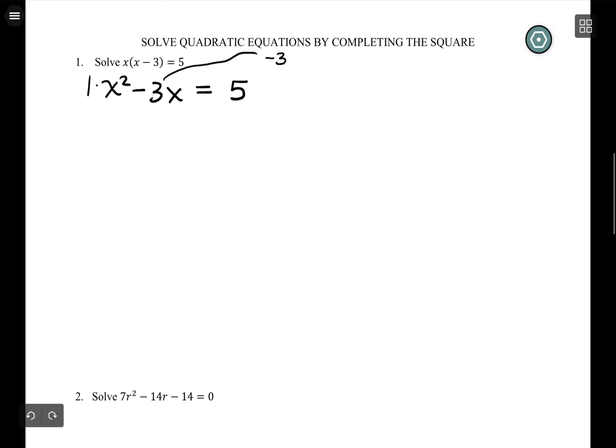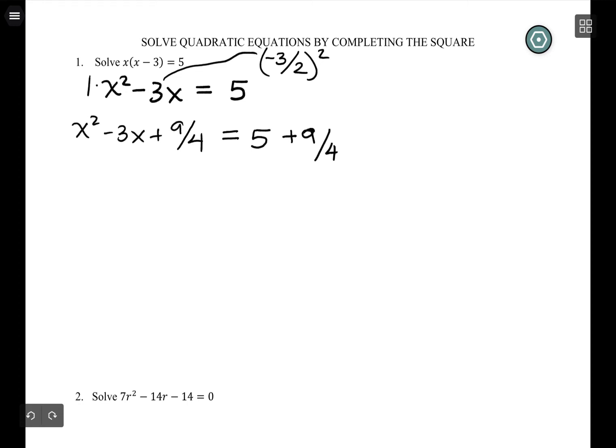Finally, we haven't really done anything else. You take your b, you cut it in half, you square it, and we're going to say that gives us x squared minus 3x plus 9/4. And now, instead of having to also subtract the 9/4, we just add it to the other side as well. So now we're maintaining balance by keeping the two sides the same instead of just by adding and subtracting to make sure we didn't actually change the value.